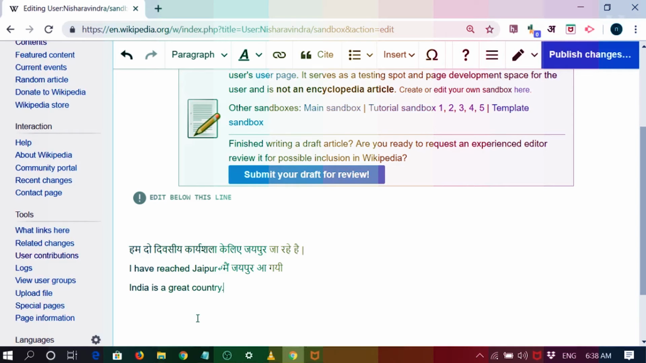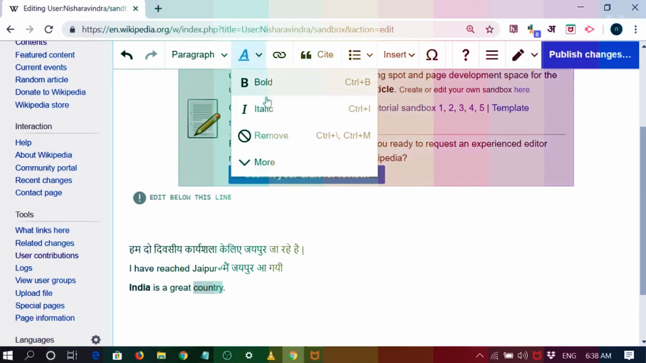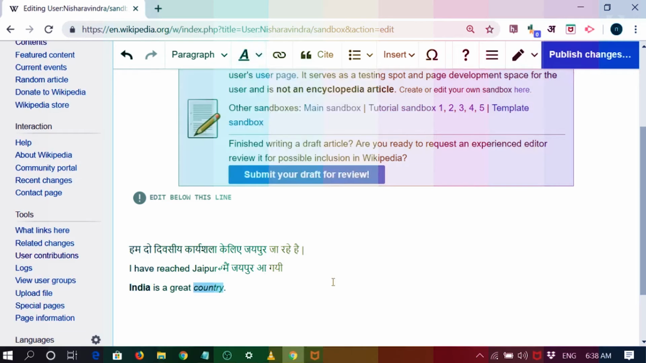Now suppose I want to bold India, like in Word. I'll just select India, and you see here a text option. Just click on this and bold. See, India is bold. I want to italicize country, so I'll just do italic. There are other formatting options also available. If you're happy with this, what you wanted, just publish changes.